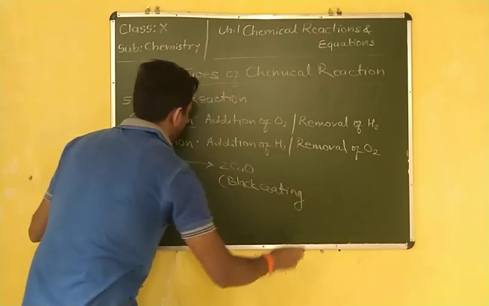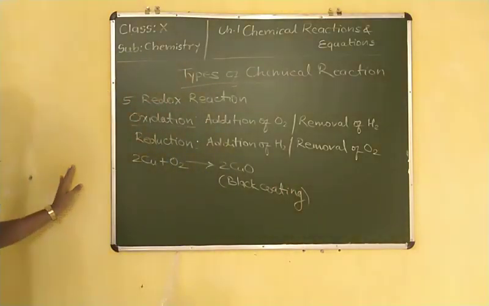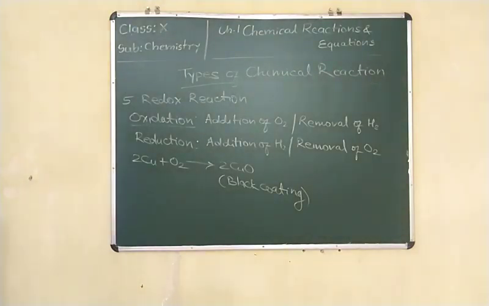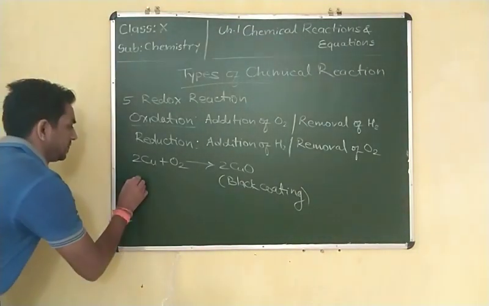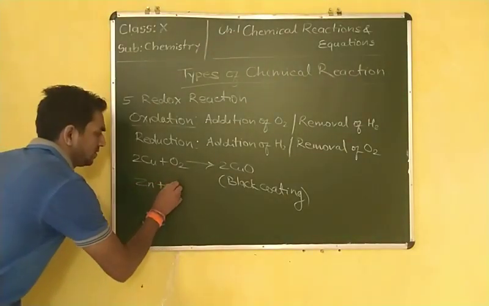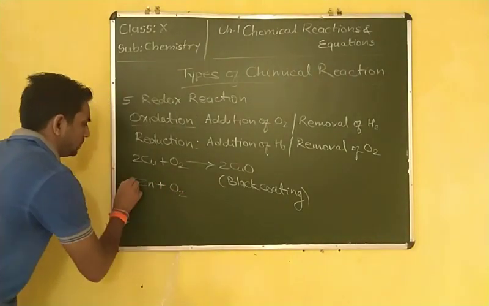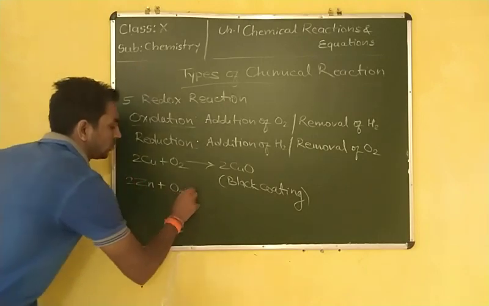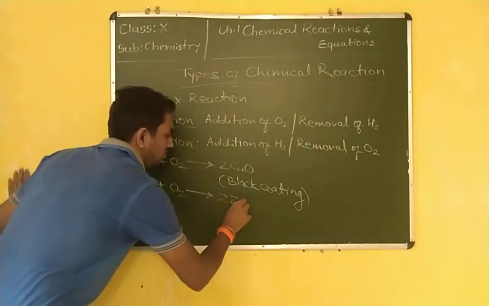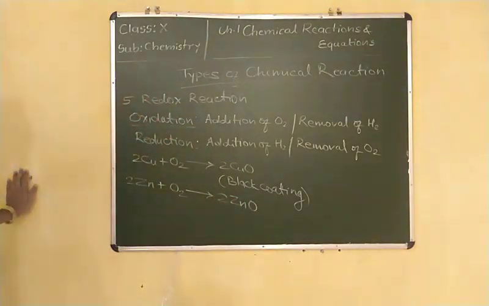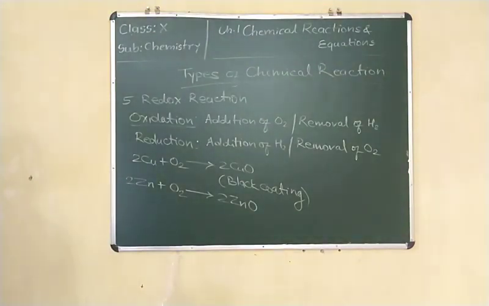Some more examples of oxidation reaction, for example zinc plus oxygen: 2Zn plus O2 is equal to 2ZnO, zinc oxide, in which oxygen is added.